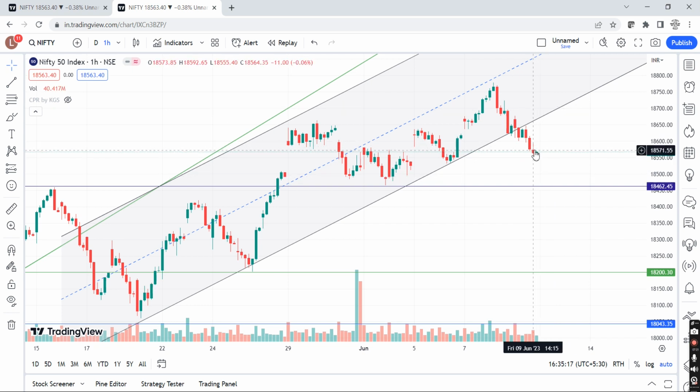If it is breaking the previous swing high, for this lower high pump, what is the swing high? This is the swing high, right? If lower lows are being made, and at 18,460 any lower lows pattern breaks the previous swing high on the intraday, you may see it on the 5 minute frame or even the 15 minute frame. If it is breaking the lower high swing, we will not continue the trade, right?